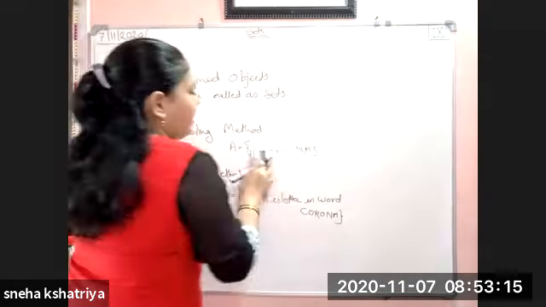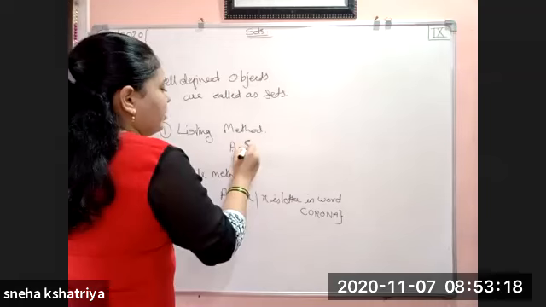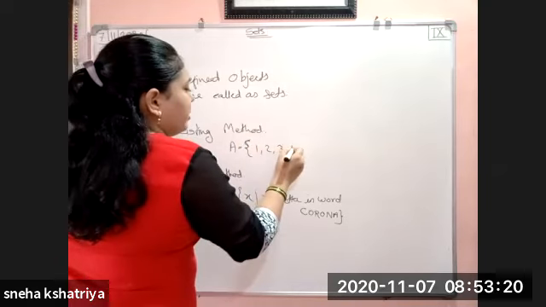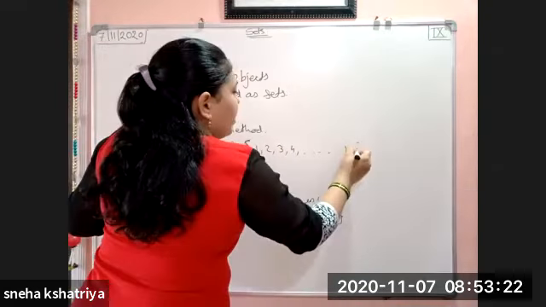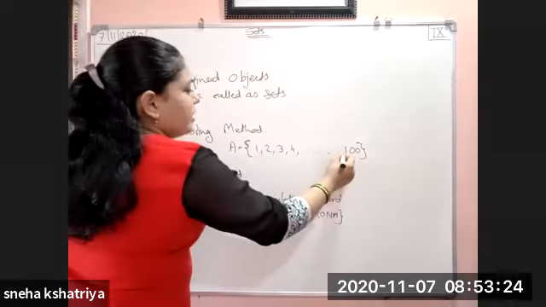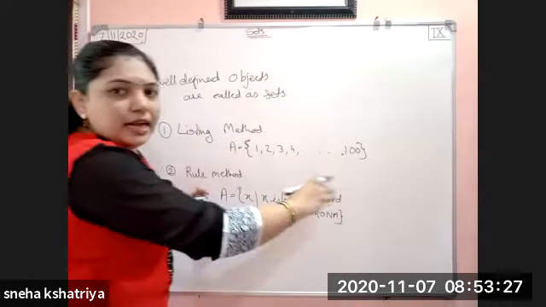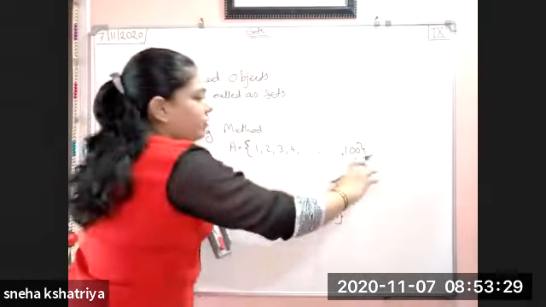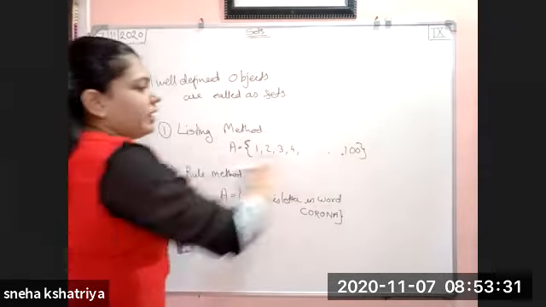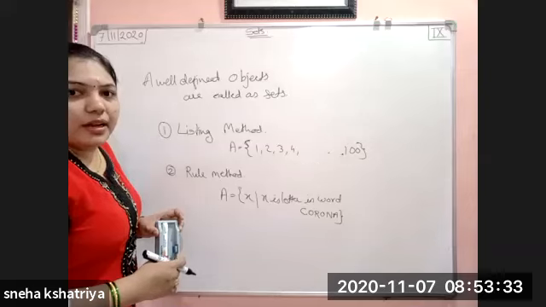So simply, when the listing method goes to a bigger count, for example, if I have to write the numbers from 1 to 100: 1, 2, 3, 4, and so on up to 100. Now see here, 100 is a countable number, but if I am going to write it in my book or on the board, it will take a lot of space.